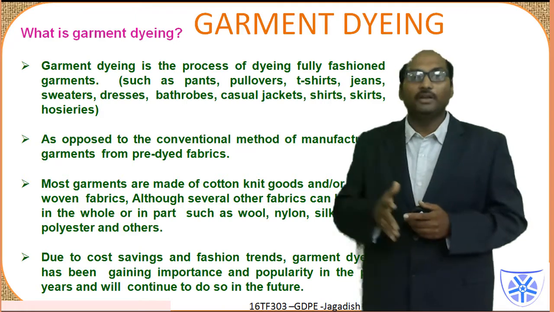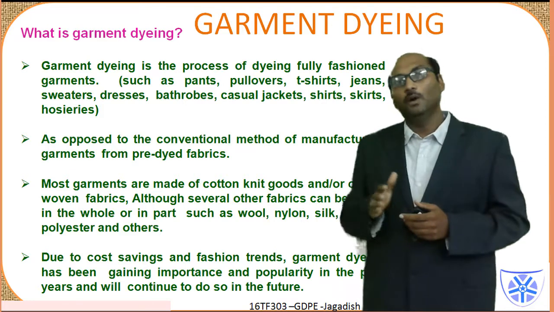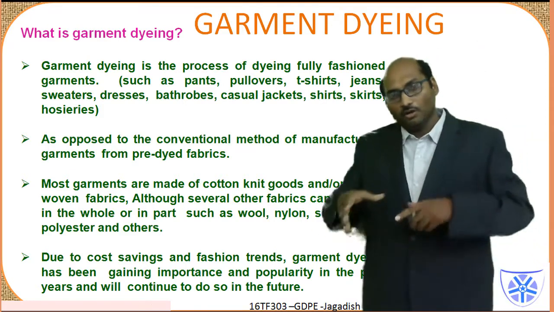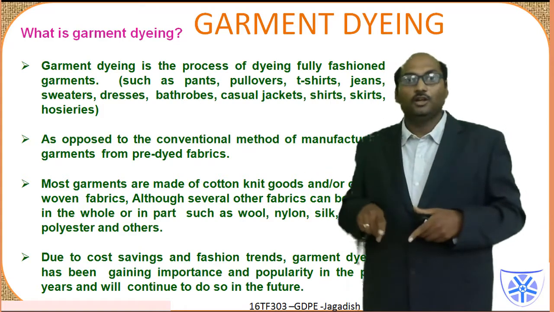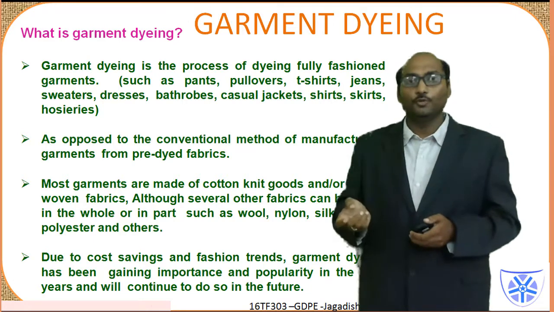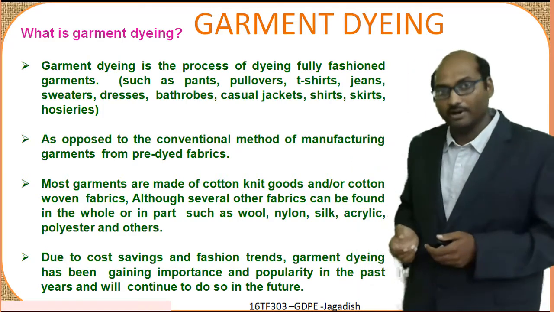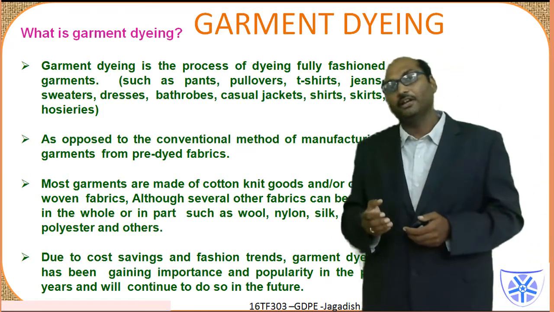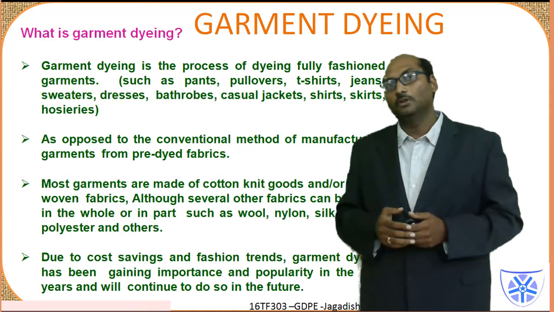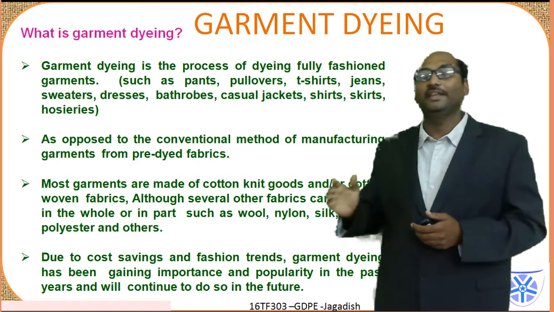One of the examples is the t-shirt printer. You can print whatever you want on a t-shirt. Like a normal laser jet printer, you can arrange the t-shirt into a printer and print your photo or a landscape or whatever the code you want. So nowadays that is also an example, not of garment dyeing directly, but of garment printing, or t-shirt printing. Computerized t-shirt printing is commercially available now.